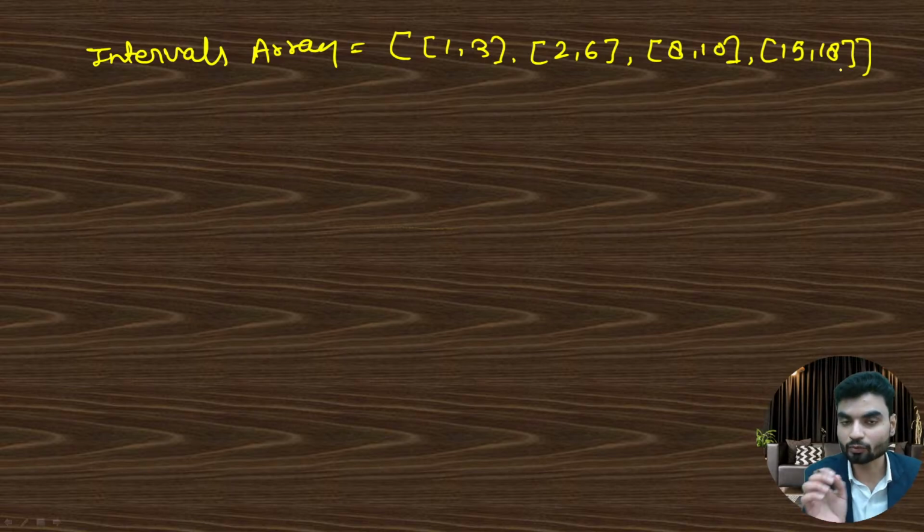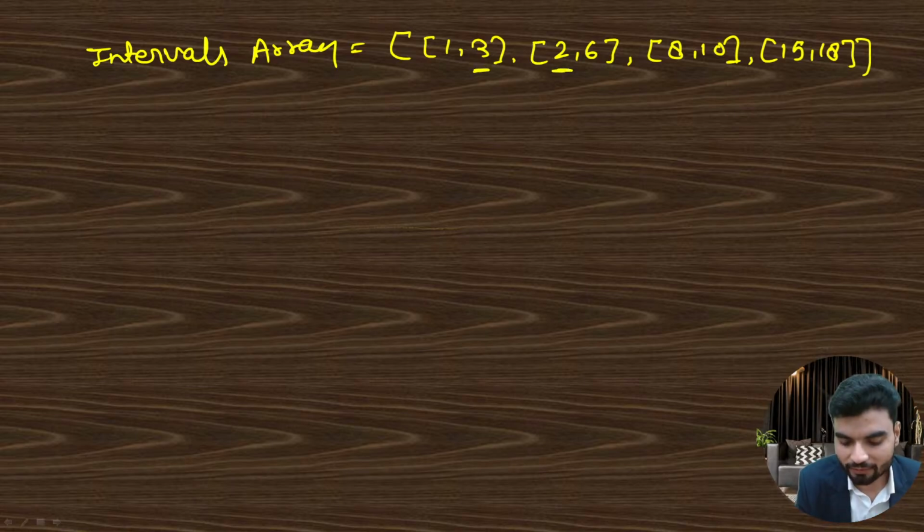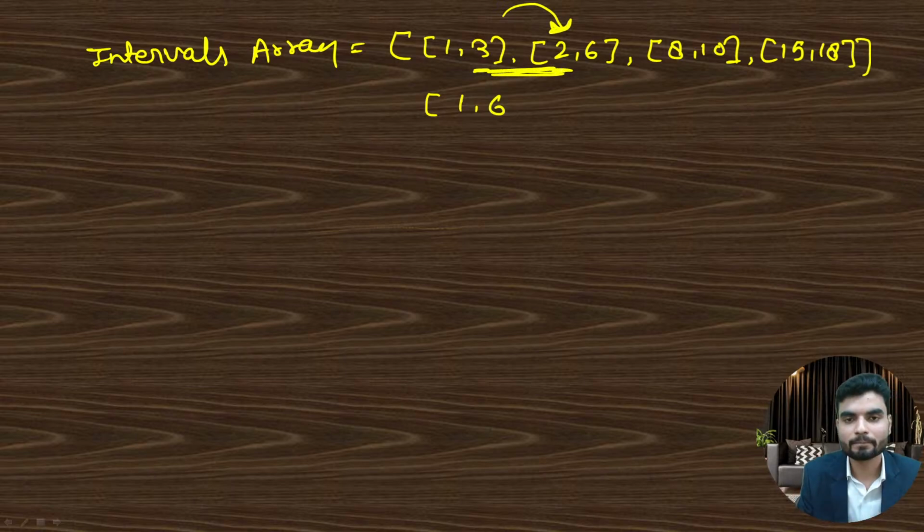Overlapping means those will cover each other's range. For example, look at this. Here is 3, here is 2. So what's happening? The next array can be merged into the range 1 comma 6, because now it will cover 2 and 3 both. But how would you know?